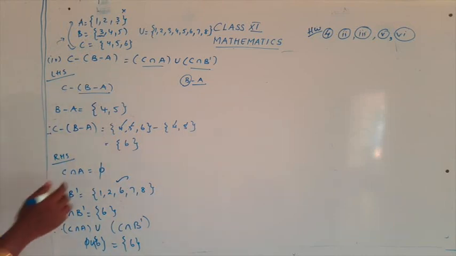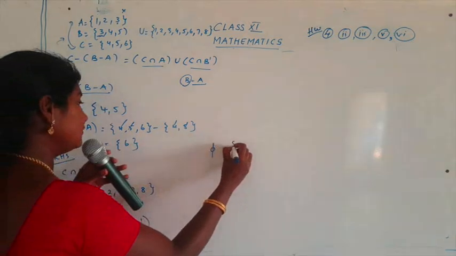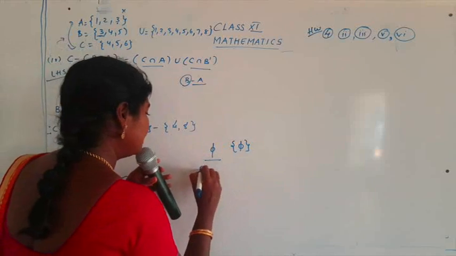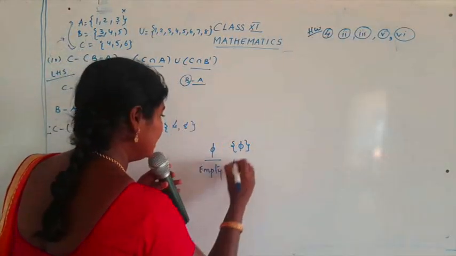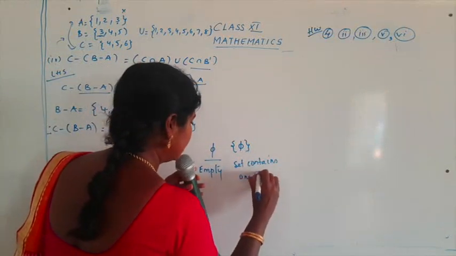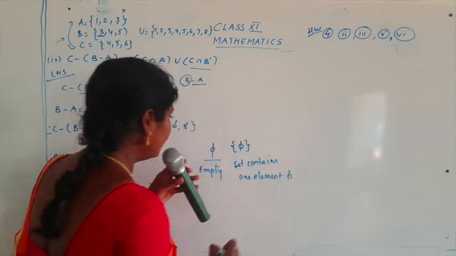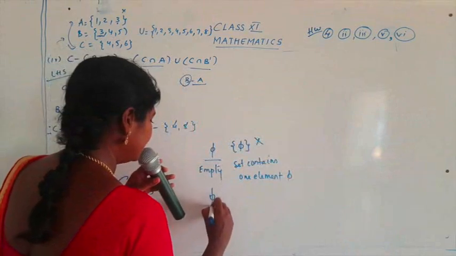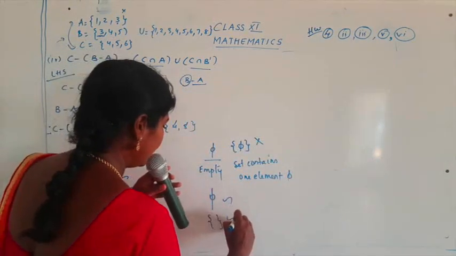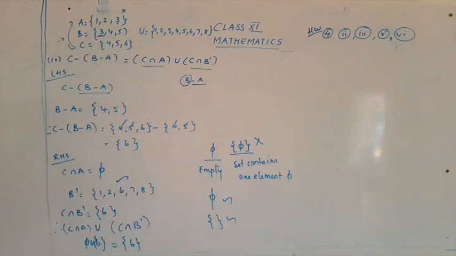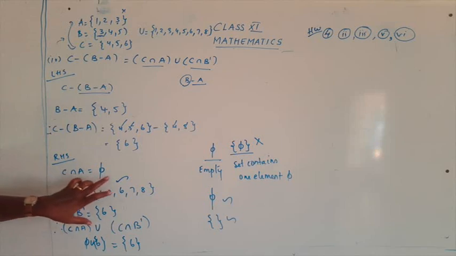That is empty. There is a difference between the empty set and a set containing the element 5. The empty set means nothing is there, and this other one means the set contains one element, 5. So whenever you are writing an empty set, do not write it in this manner. You have to write the empty set as phi or with empty braces. These are two ways to write the empty set. This is a wrong way of writing the empty set. So now there is nothing common in C and A, so you just write C intersection A as empty.